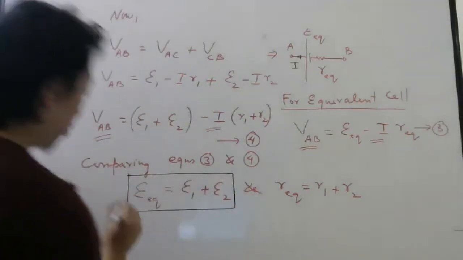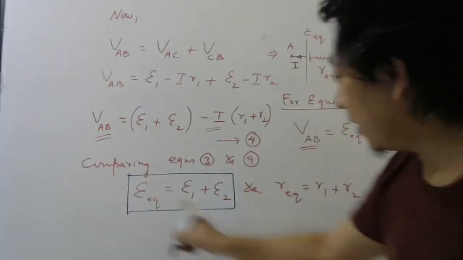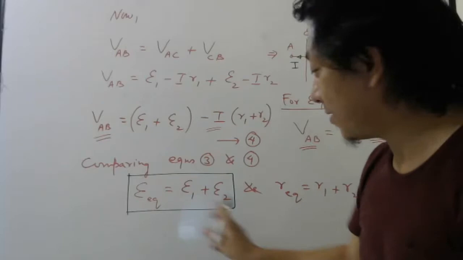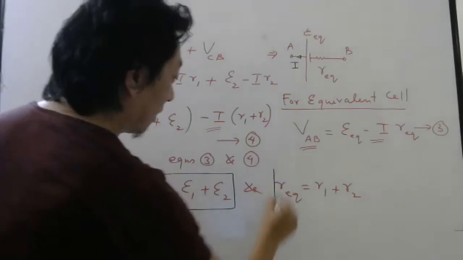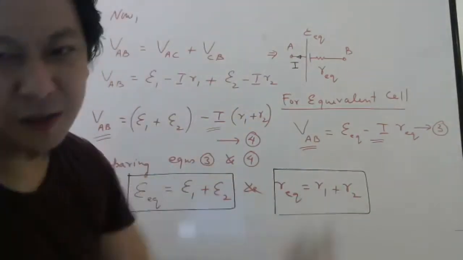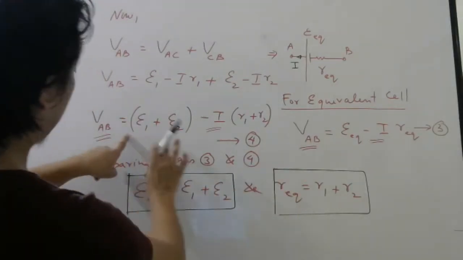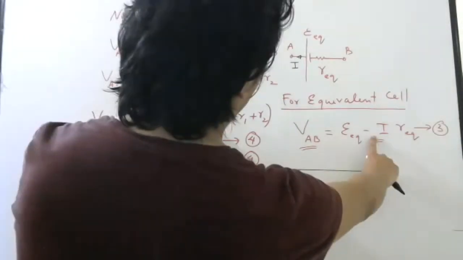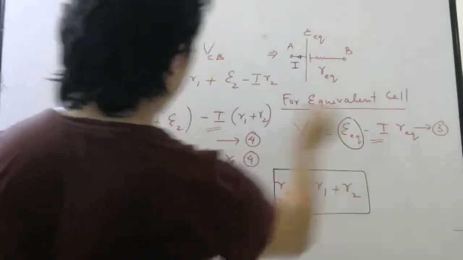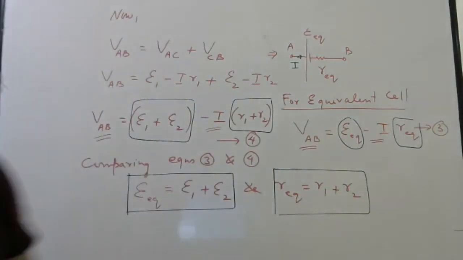So E equivalent should be found. How should you find equivalent EMF in series, students? You add the EMFs. But there is a small difference, I will tell you first. First you write this. And for resistance, you know what to do. In series, you just add. Everybody understood this, right? You compare this equation with this equation. You can see left side is same, this is minus I, minus I. So E equivalent should be this, and R equivalent should be this. Done?